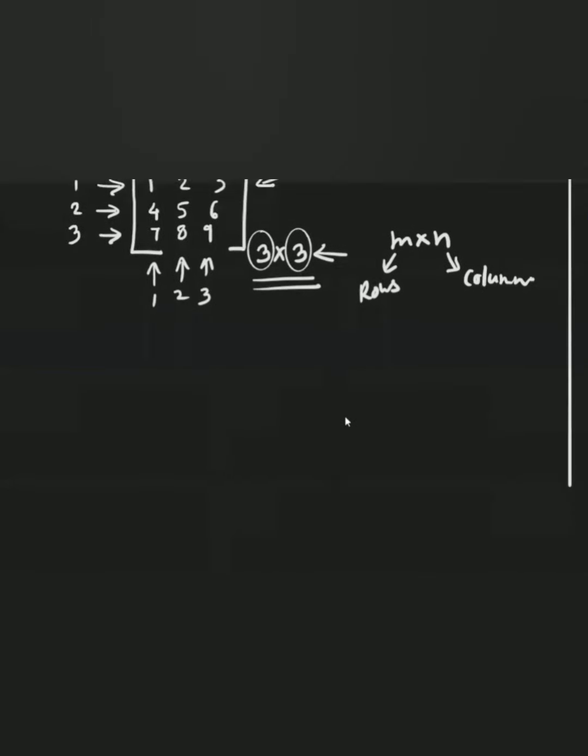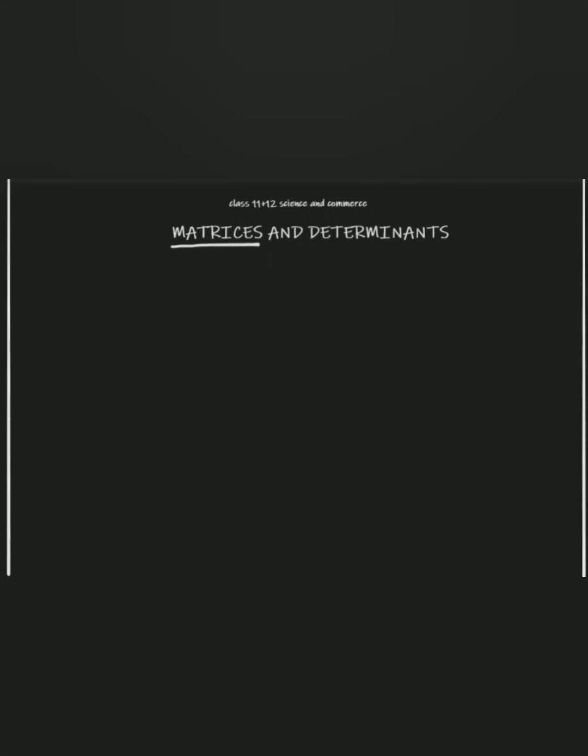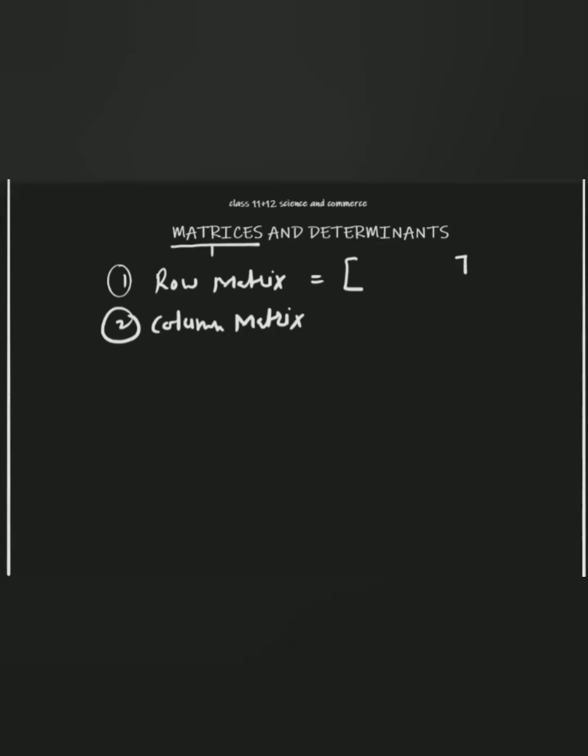Now let's see some types of matrix. So what are the types of matrix here? Let's see. This matrix can be classified into many types, like row matrix or column matrix. Now we'll see what is meant by row matrix and what is meant by column matrix. Row matrix means the matrix which consists of only one row, like 1, 2, and 3. You can see here there is only one row. So a matrix consisting of a single row is known as a row matrix.